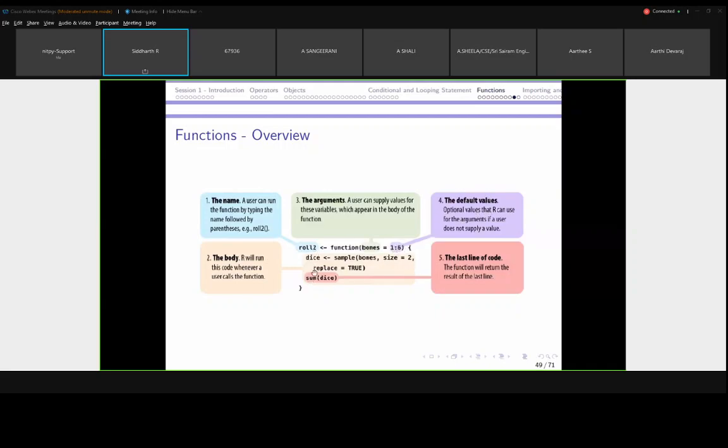This entire code is the function body, and the third part is the argument. This bones equal to 1:6 itself is an argument.